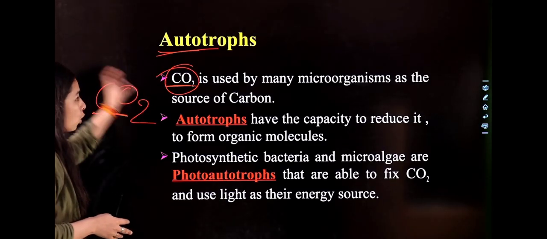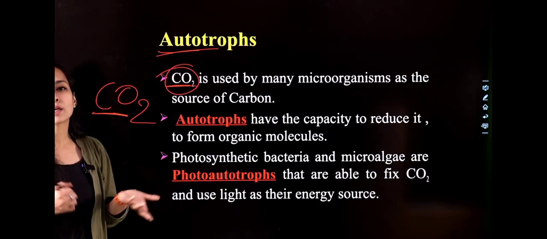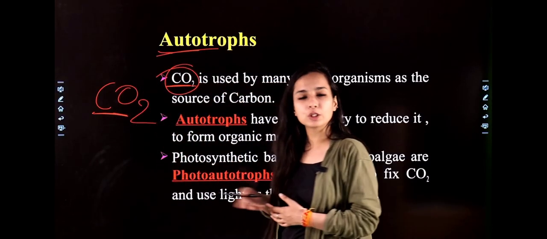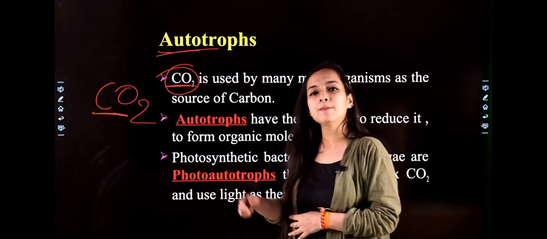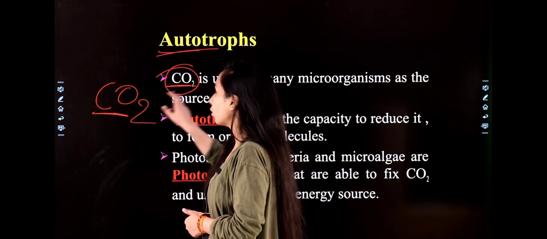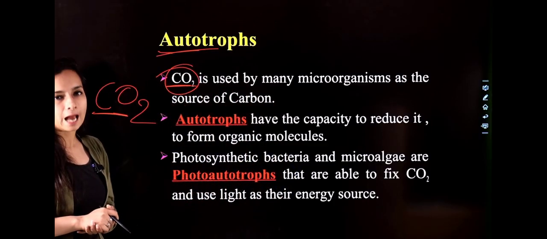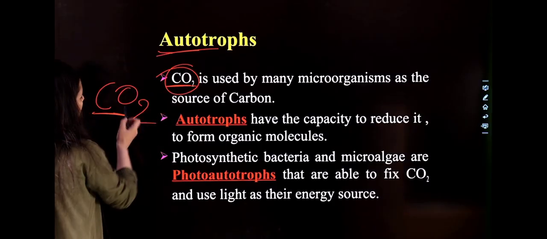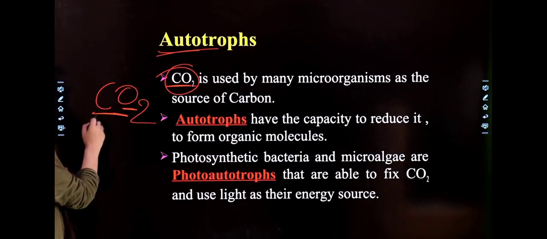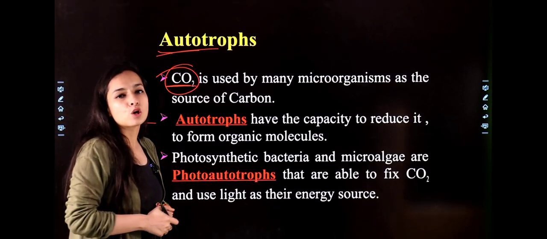So those types of microbes who are getting their nutrition by themselves, by reducing any organic molecule or by taking their nutrition from the environment, culture media, that type of organisms are classified under autotrophs. First of all, they get carbon from carbon dioxide. Next thing, hydrogen. They get hydrogen from organic molecules. After that, oxygen, they get oxygen from carbon dioxide. Both things, carbon and oxygen, they are getting from carbon dioxide. They use carbon dioxide as a source of nutrition.